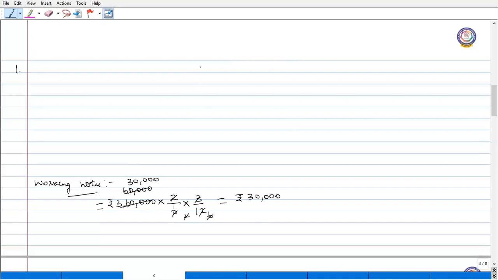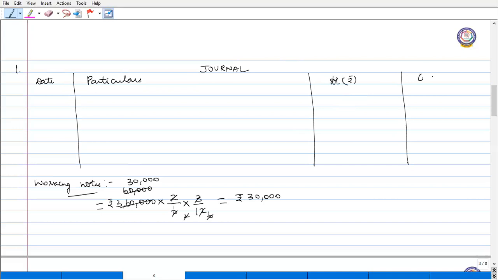Okay, so now we'll pass the journal entry for this. Okay, so this is on 2020 June 30th. We have not yet closed the profit and loss account, so we have to debit this amount to profit and loss suspense account.